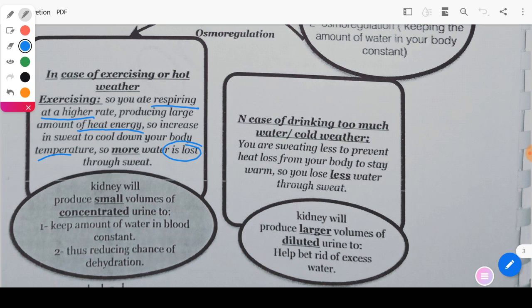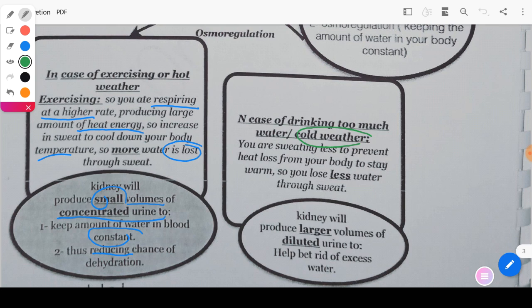So what does the kidney do? The kidney will produce small volumes of concentrated urine. This small volume of concentrated urine will keep the amount of water in the blood constant and will reduce the losing of water. But in case of drinking too much water or during cold weather, what will happen?